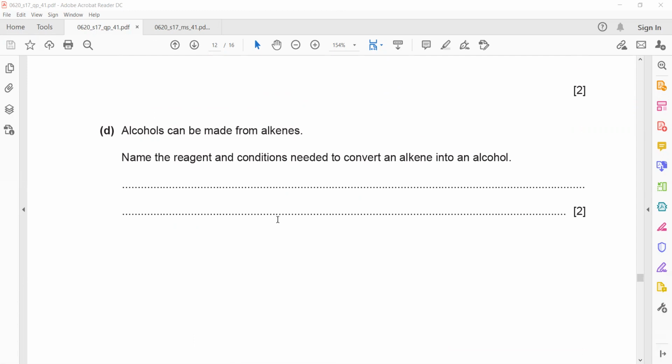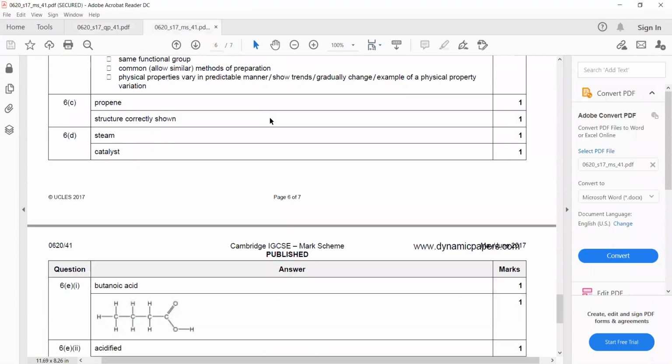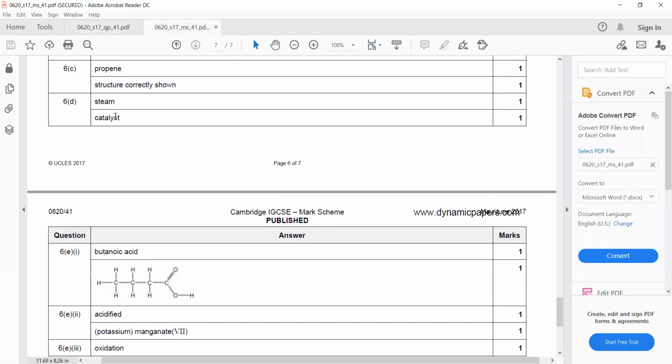You should be specific here. Like manganese? No, not manganese. The steam and catalyst they mentioned, but what catalyst do you use? Phosphoric acid. But even if you write according to the marking scheme, if you write steam and catalyst, that will give you 2 marks. Steam, or you can mention water at high temperature, that means the water vapors at high temperature, and phosphoric acid, that you will get the marks as well.